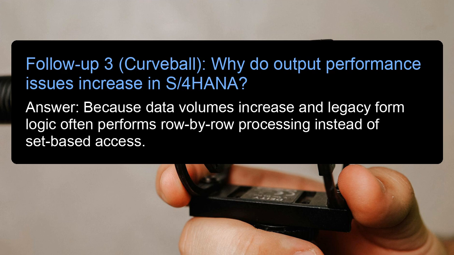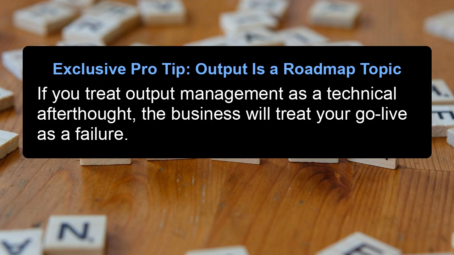Follow-up 3. Curveball. Why do output performance issues increase in S/4HANA? Answer: because data volumes increase and legacy form logic often performs row-by-row processing instead of set-based access. Exclusive pro tip. Output is a roadmap topic. If you treat output management as a technical afterthought, the business will treat your go-live as a failure.